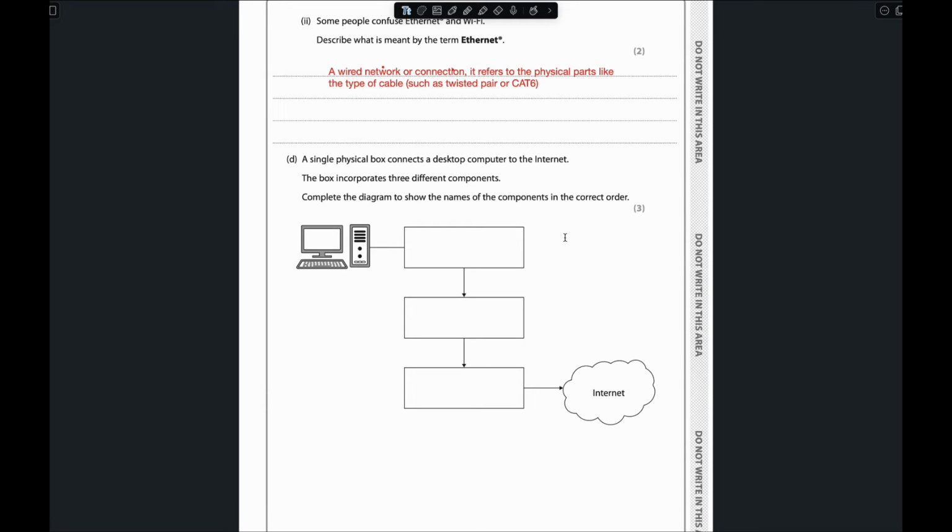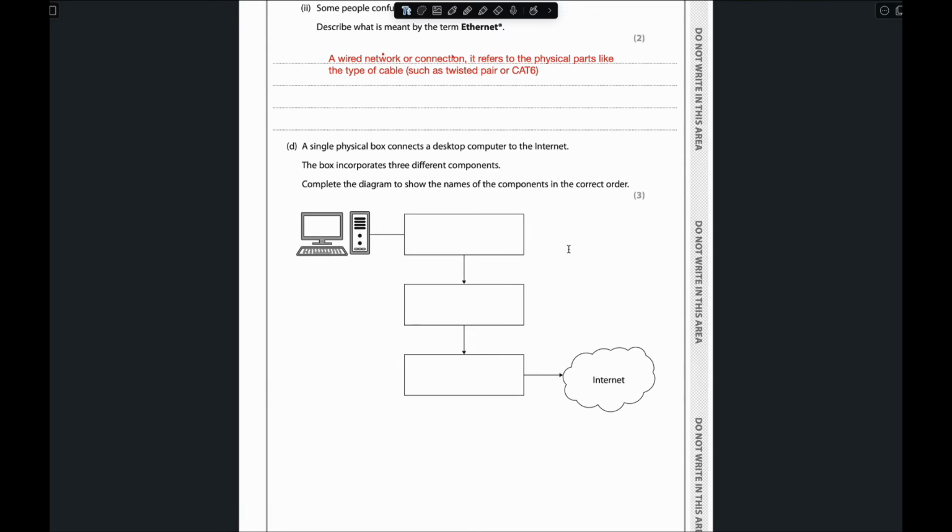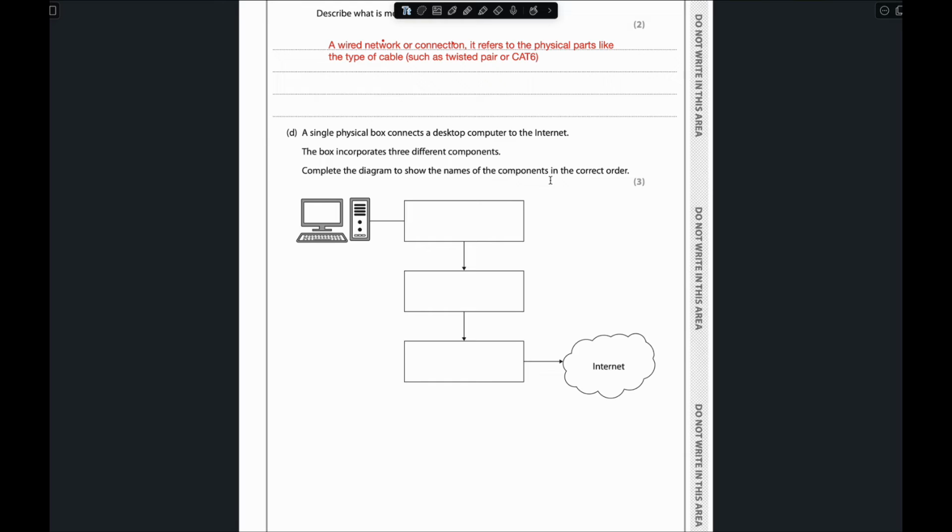Now number D is, a single physical box connects a desktop computer to the internet. The box incorporates three different components. Complete the diagram to show the name of the component in the correct order. So here we have to identify how the three components are connected to the internet. So there will be three things included. The one nearest to the internet is the modem. And from the laptop side, the nearest device is the switch. So this one is the switch, this one is the modem, and inside we need the router, right?